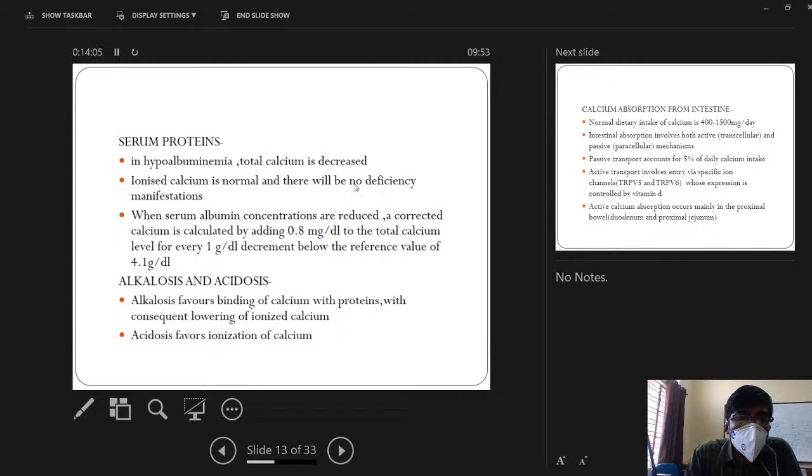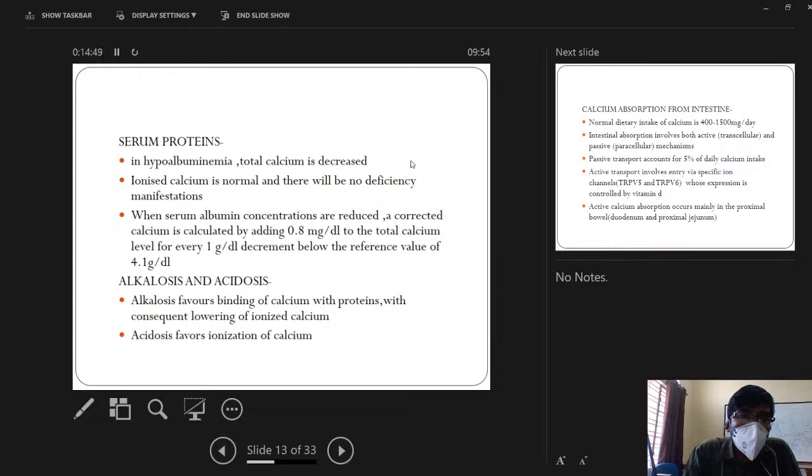As I told earlier, about 40% of the calcium in serum is bound to albumin. So in case of albumin deficiency, that is hypoalbuminemia, total calcium is decreased, but ionized calcium is normal, and there will be no net deficiency. There will be no deficiency manifestations, because the ionized calcium and bound calcium are always in equilibrium. So once the bound calcium is decreased, the free calcium will also be decreased, so there will be a net balance of ionized calcium and bound calcium.